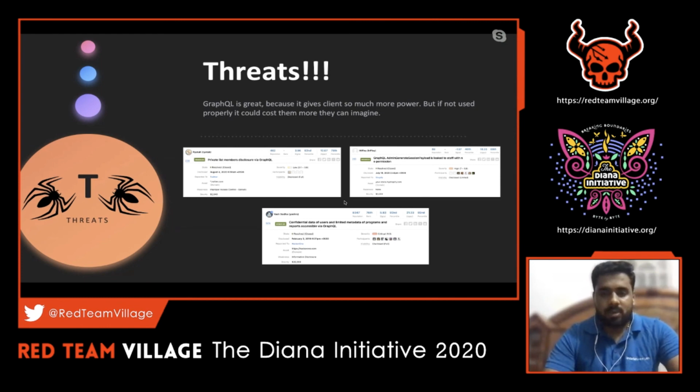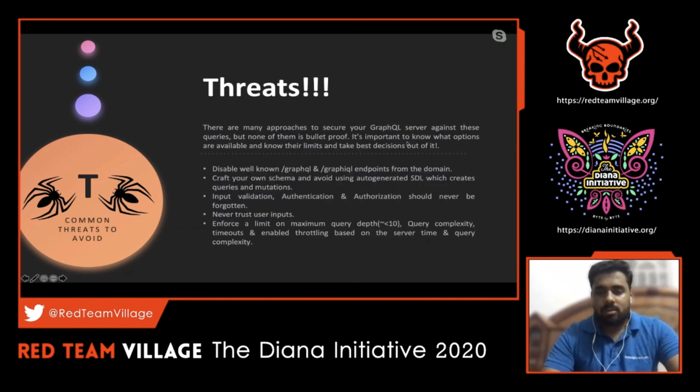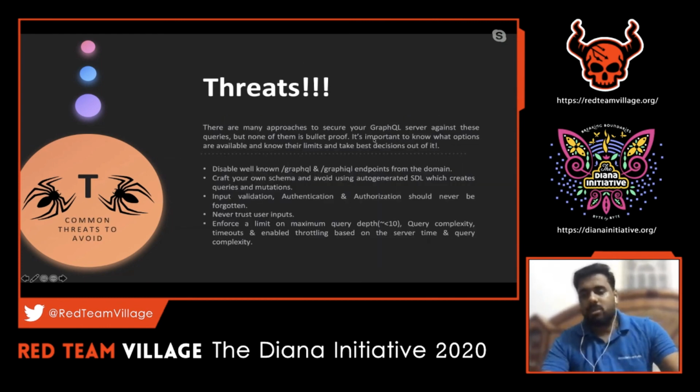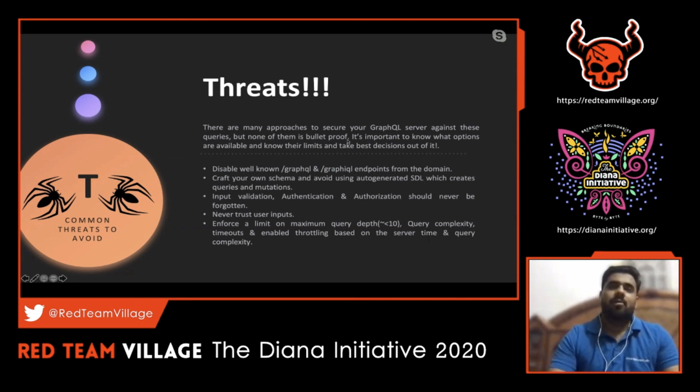And with respect to the developer side, I've got you covered. Fix recommendations should be in place at least to a certain extent, because there is no foolproof mechanism for any technology; there are certain fixes and they have to go back and fix them so that the bug doesn't exist again. For GraphQL, what I could think of is that the better option would be to disable the /graphql and GraphiQL endpoints from the domain, and craft our own schema, avoiding the auto-generated schema definitions,